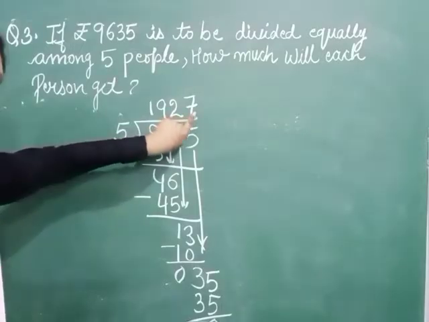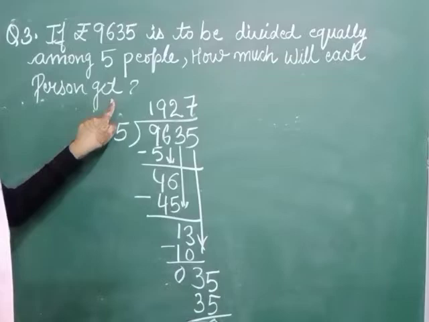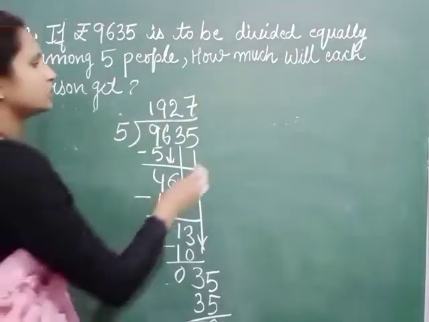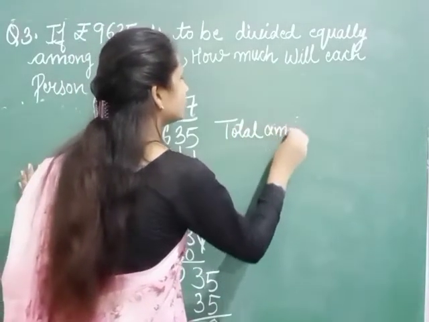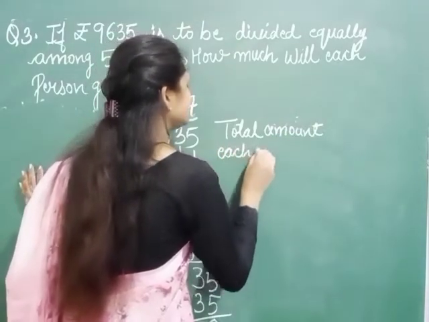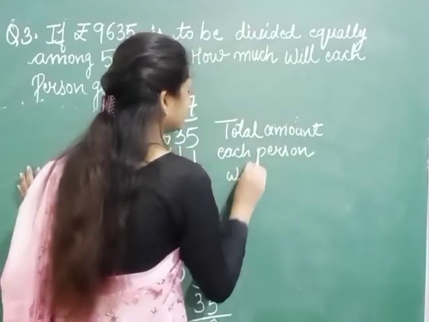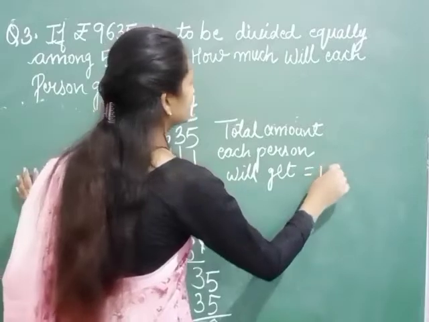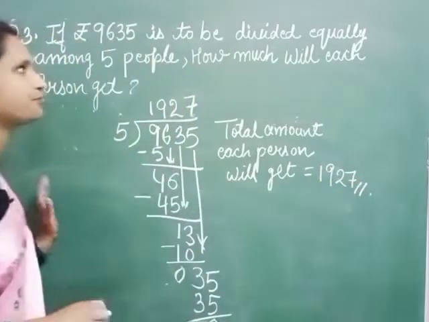1927 is the amount that each person will get. Okay, so it is the amount. So where we have written total amount, each person will get is equal to 1927.